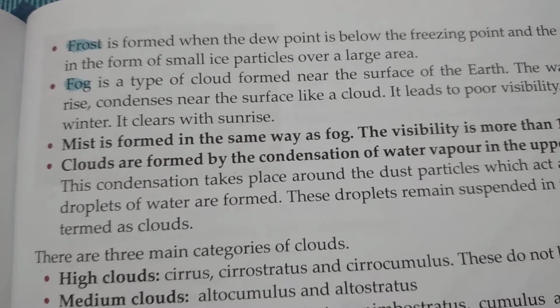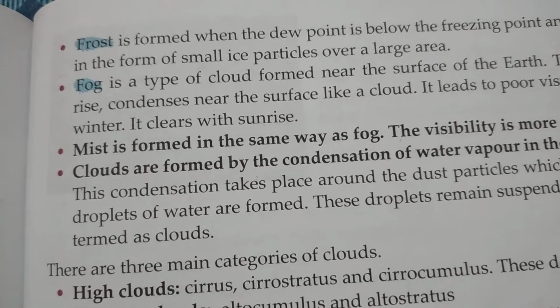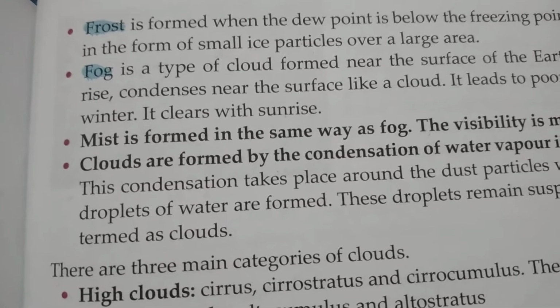Now, the next type of condensation is fog. All of us are familiar with fog. It is a very common type of condensation. Fog is experienced in the winter season only, in the evening or late night, and in the early morning, that is after sunset, fog appears.